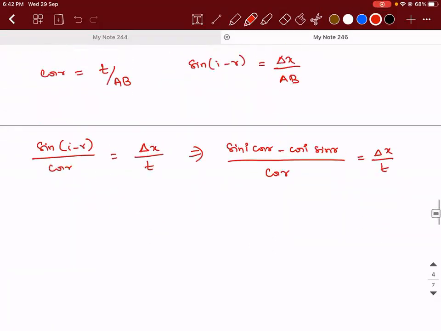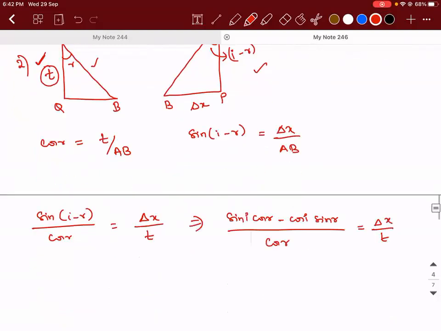Correct? Are you able to understand till this step? Please copy it. Yes, sir. Please copy it.